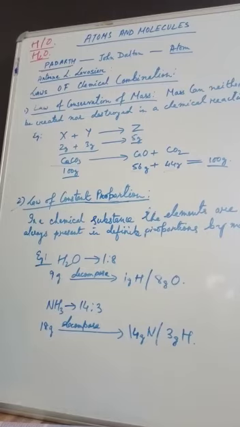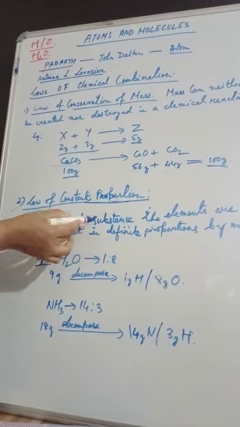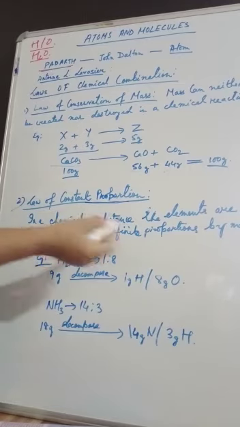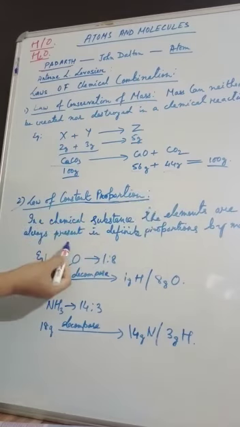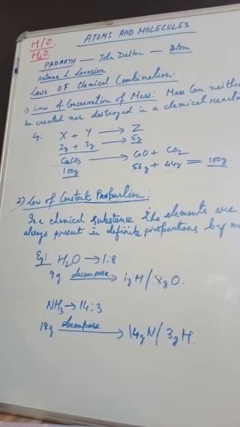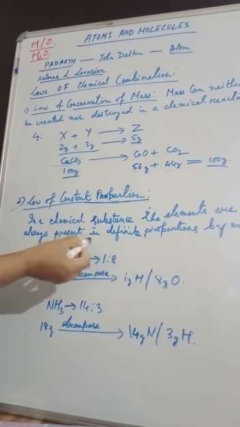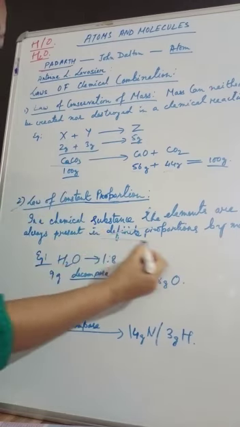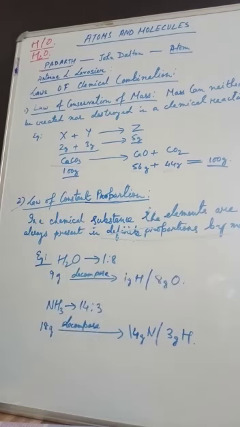Secondly, the law of constant proportion. The law of constant proportion says that in a chemical substance, whatever the substance may be, the elements are always present in definite proportions by mass. So in every substance, the elements, atoms or molecules that are present are in definite proportions by mass.